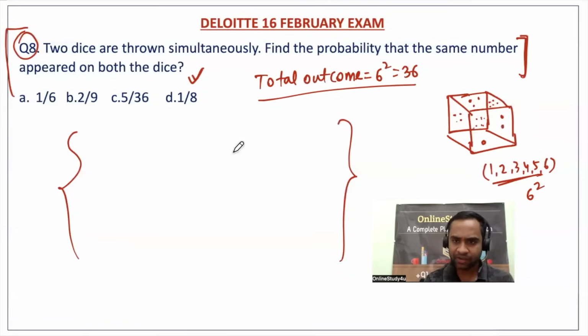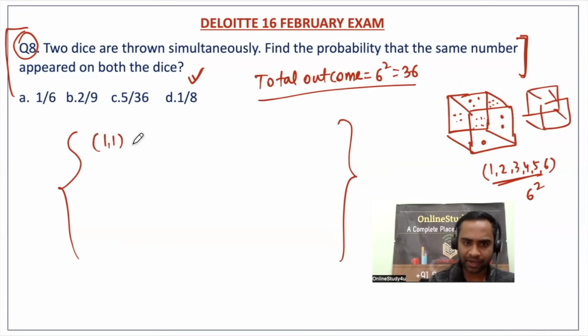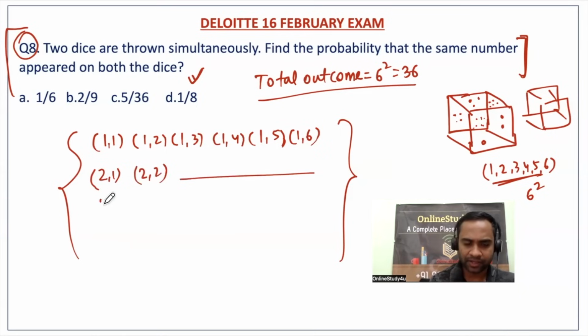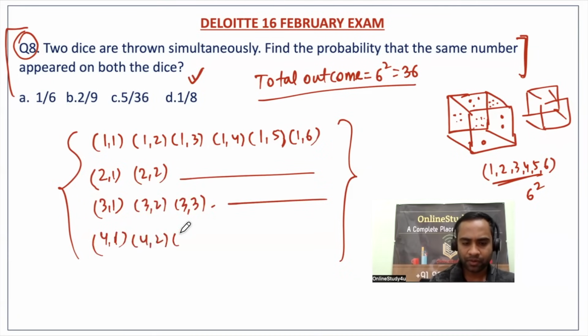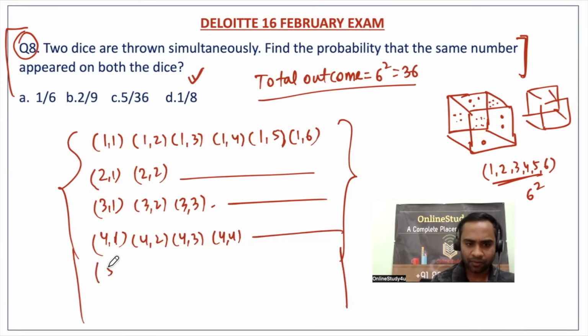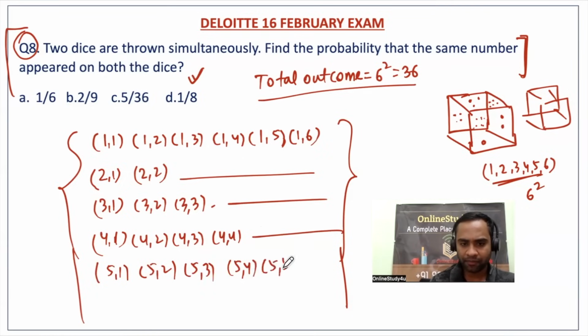Like this. Now, when you throw two dice, there is a possibility that on the first one 1 will come and on the second one 1 will come. All these possibilities I'm not going to write. Then 2 1, 2 2, and it will go like this. Then 3 1, 3 2, 3 3. Then 4 1, 4 2, 4 3, 4 4, 4 5 and 4 6, right? Then 5 1, 5 2, 5 3, 5 4, 5 5, and 5 6, right?